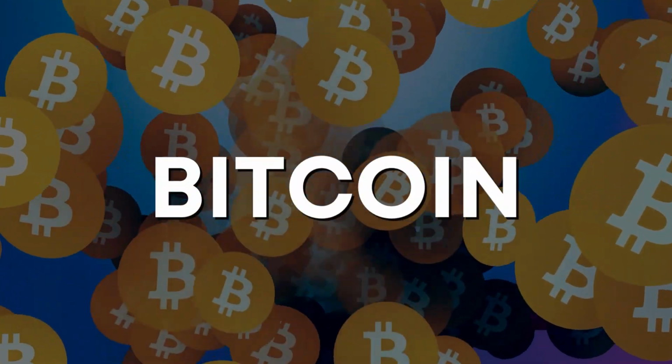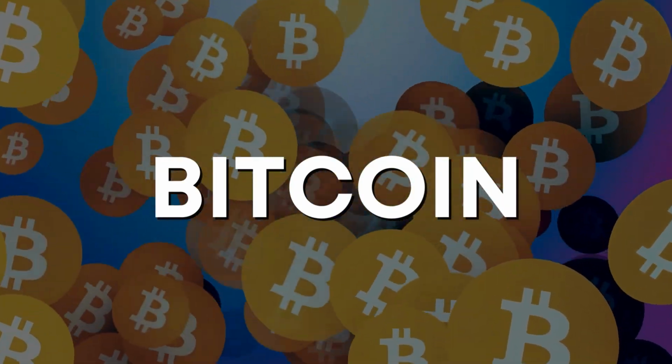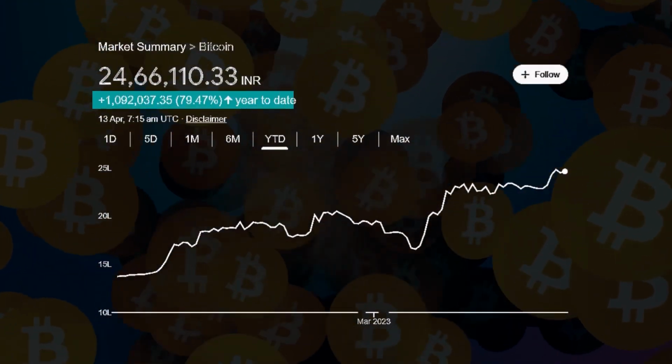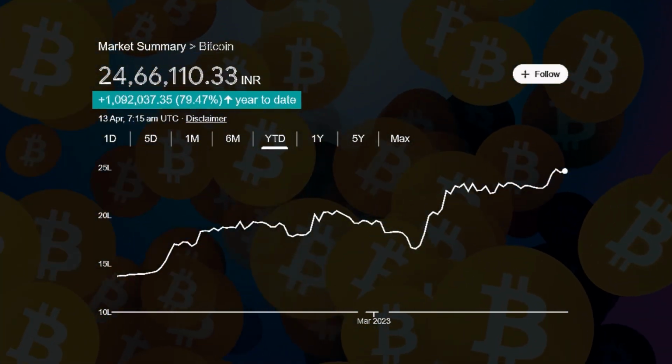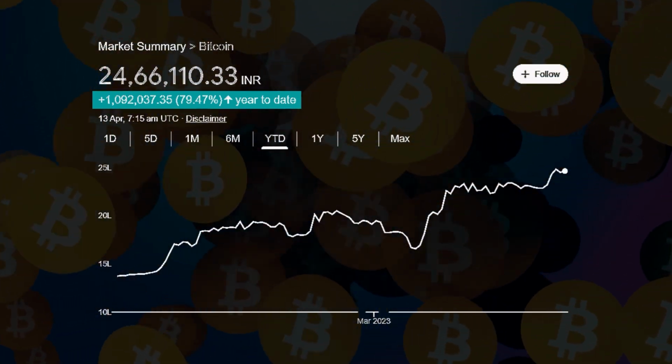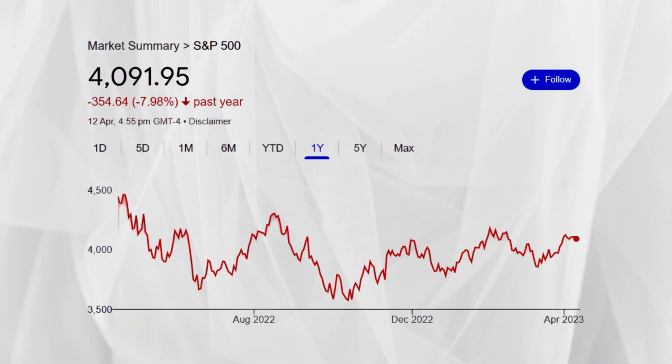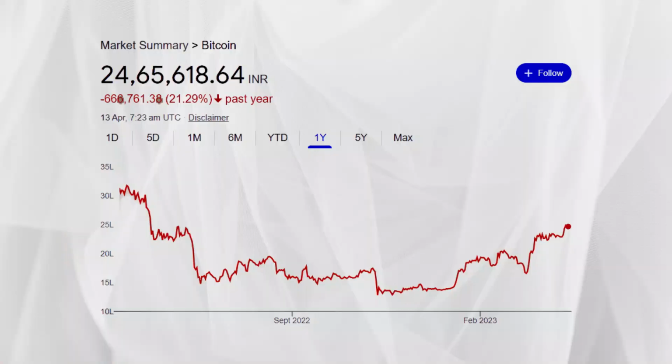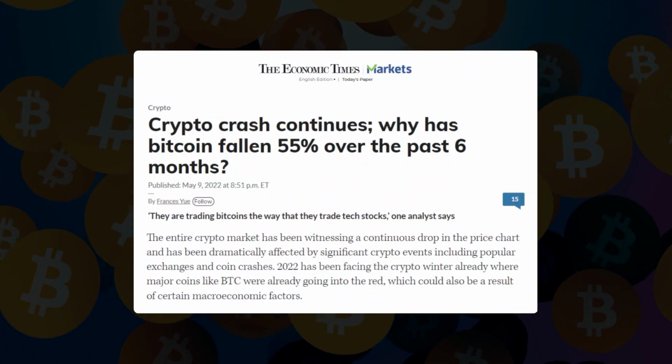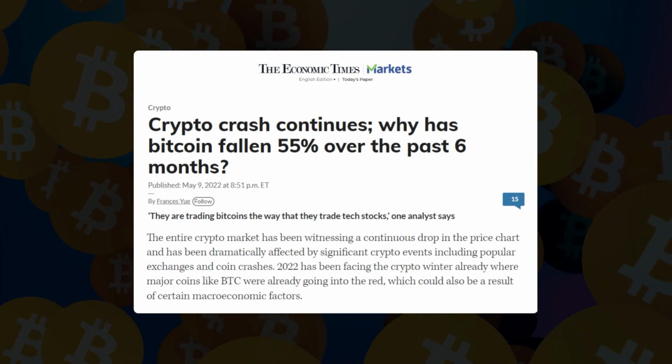So let's pick the example of Bitcoin. Over the last 6 months, Bitcoin has gone up by roughly 60%. Over the last 1 year, if you consider the fall, everything has fallen, mid cap, small cap, large cap, US, India, whatnot, and Bitcoin has fallen by roughly 17%. Now, go back roughly 10 months ago, and you would notice that there was so much negativity about Bitcoin and cryptocurrencies. I'm not saying that cryptocurrencies are good. That is not the intent of the video. That is for you to decide.